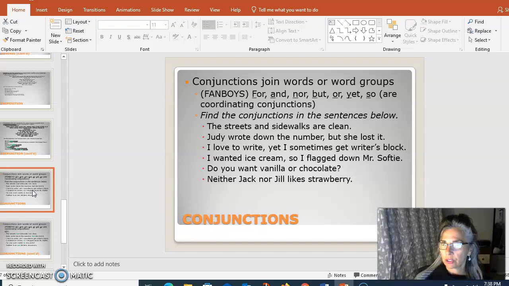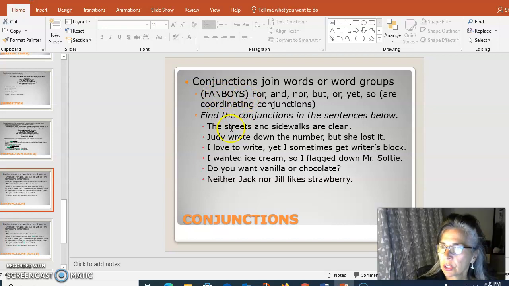Okay, common conjunctions. Well, I should say coordinating conjunctions. There's other kinds of conjunctions. We won't get into that right here. But common coordinating conjunctions are represented by this acronym FANBOYS. So each letter stands for a conjunction. For, and, nor, but, or, yet, and so.